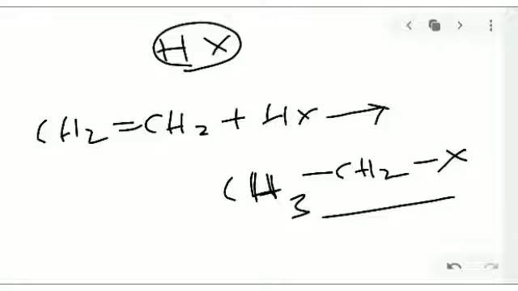This is all about addition reaction. When addition reaction is done with unsymmetrical alkenes, about 90% of one product and 10% of the other product will be formed.